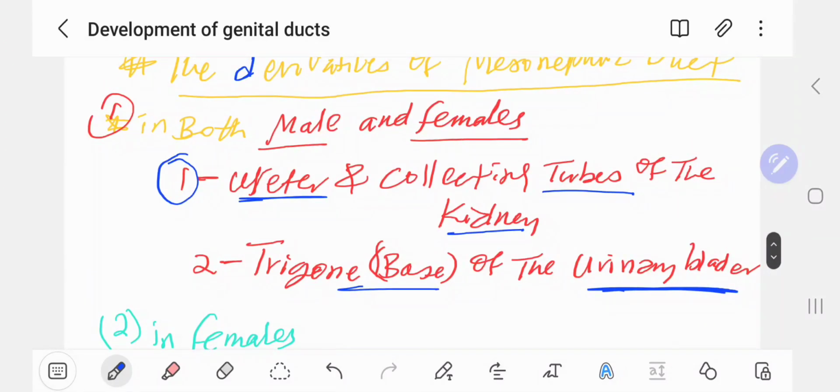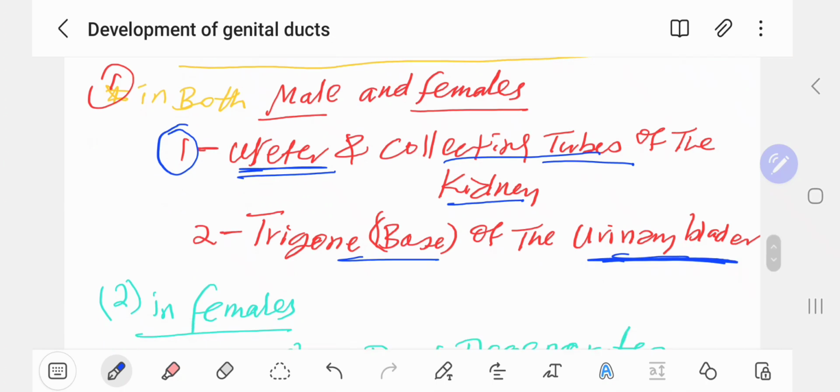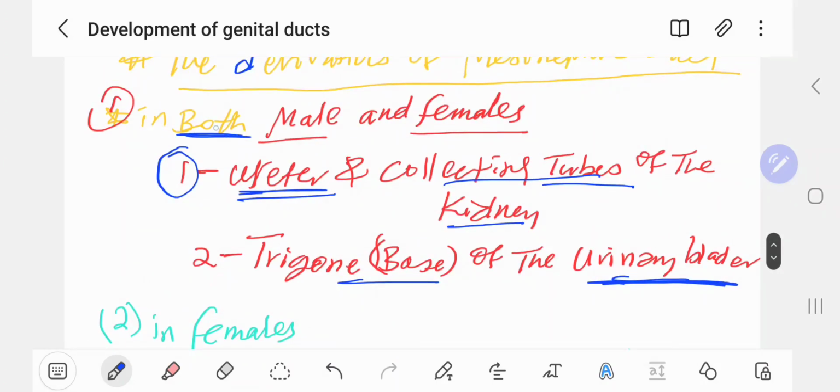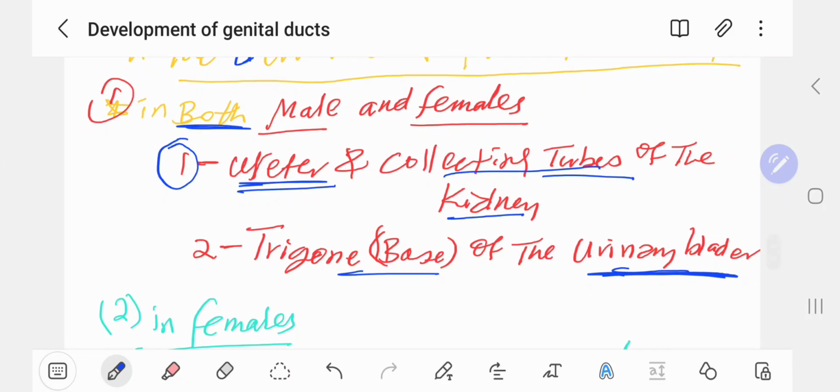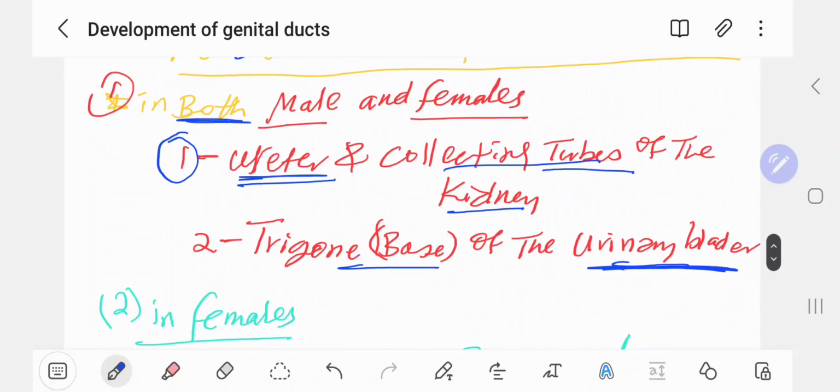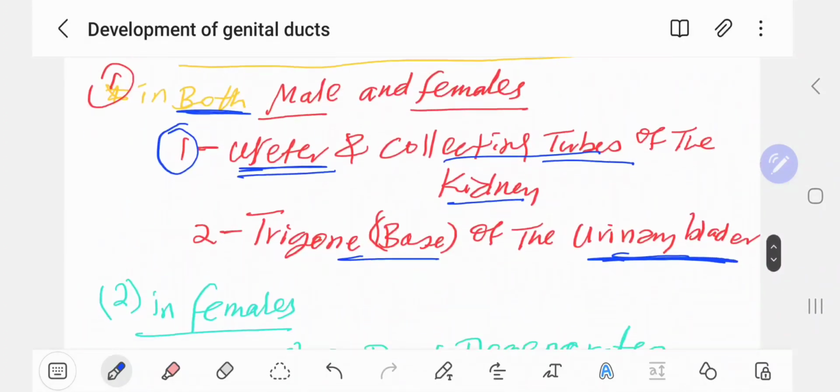Mesonephric ductus. One, the ureter. Two, the collecting tubes of the kidney. And three, the base of what? Urinary bladder. These three differentiate in both male and female, from the mesonephric ductus.